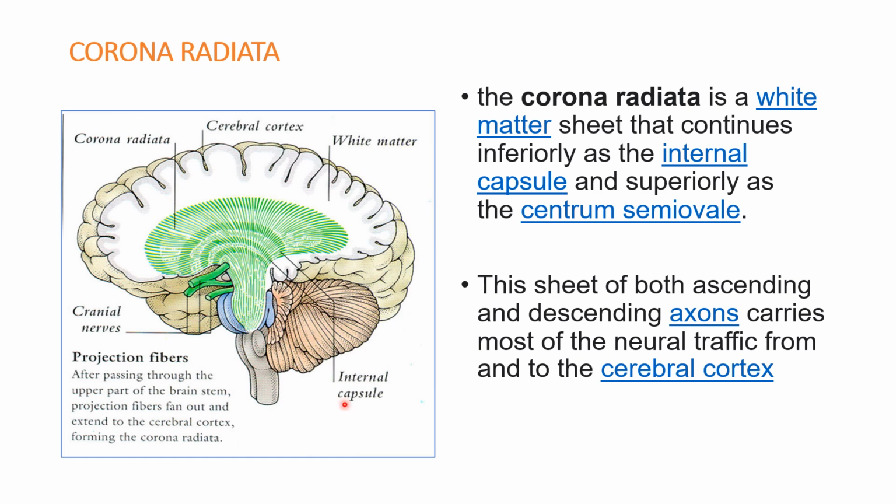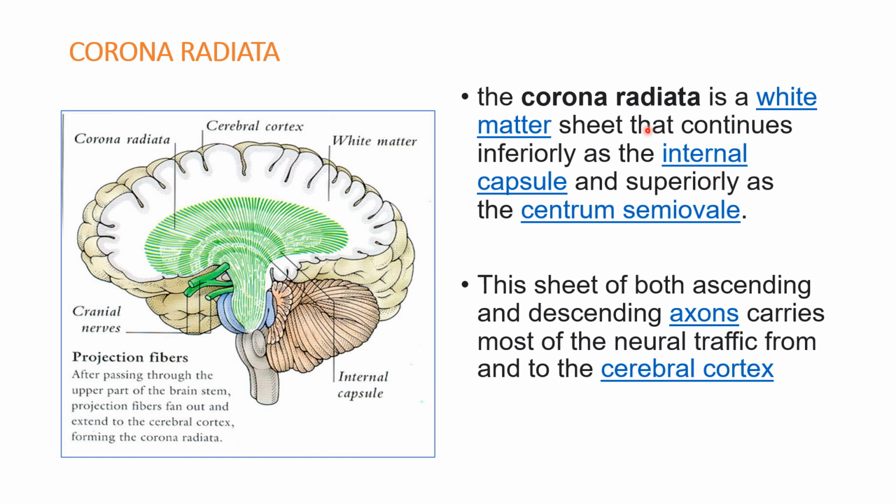So where is the internal capsule? This one is the internal capsule. These corona radiata fibers are radiating from the upper end of the internal capsule, going towards the cerebral cortex. It contains both ascending fibers and descending fibers, that is, afferent and efferent connections.